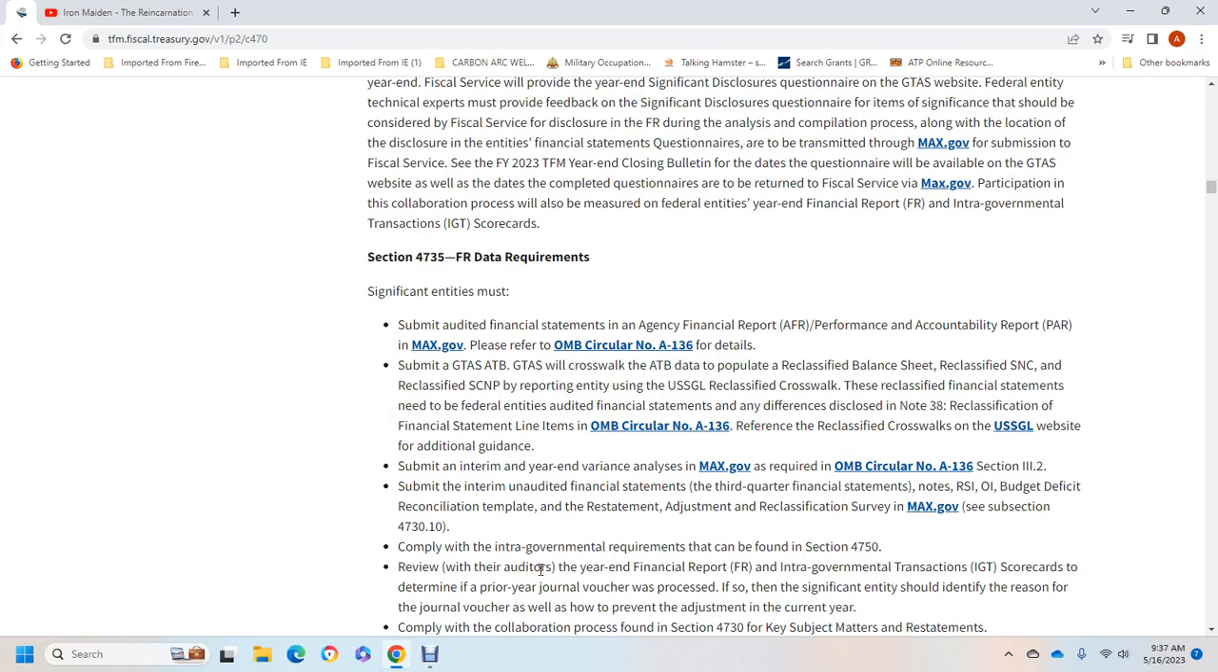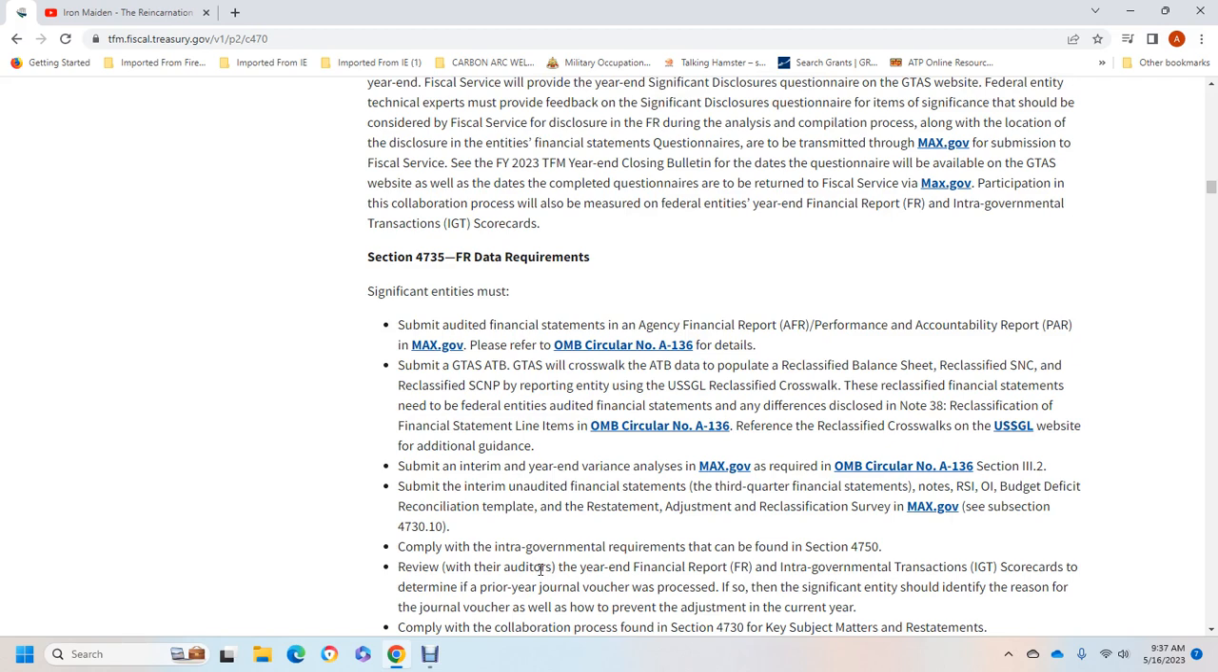Section 4735 covers the financial reporting data requirements of the agency financial report and the performance and accountability report. Submit the adjusted trial balance to the Government-wide Treasury Account Symbol system. It will cross-file the adjusted trial balance, populated with the reclassified balance sheet, the reclassified statement of net cost, and the reclassified statement of net position.